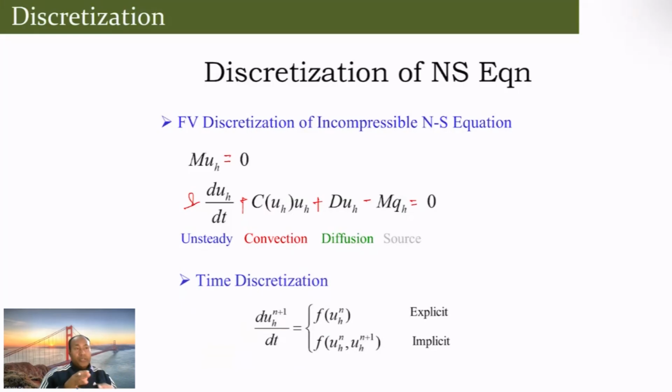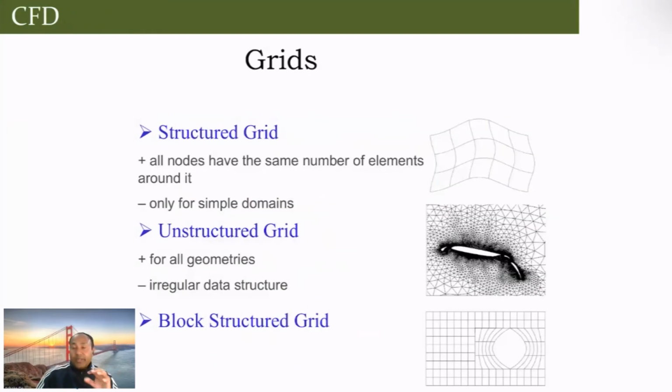So the important aspect is that when I apply these numerical methods, the whole system turns into a linear system that I have to solve. This is where the computer comes into the picture.